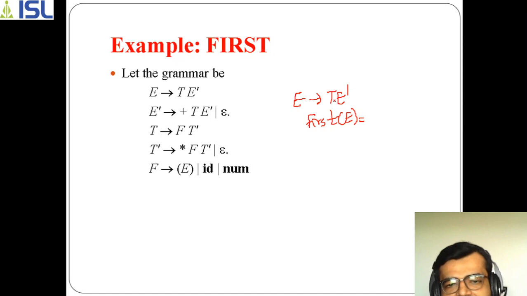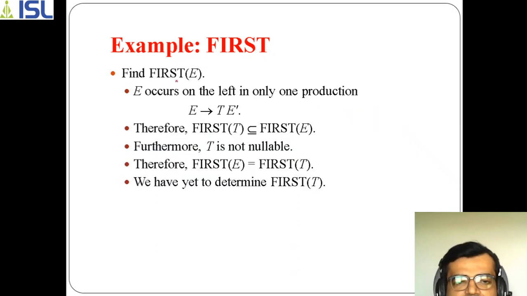Here T is there, and T is a non-terminal, so again we need to perform first of T. For first of T, F will be there. So in this case, first we are finding first of E, and E is T E dash.